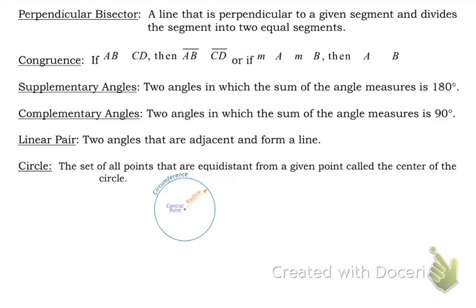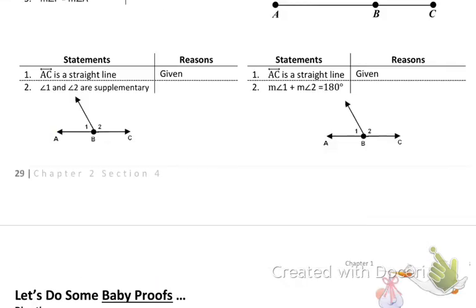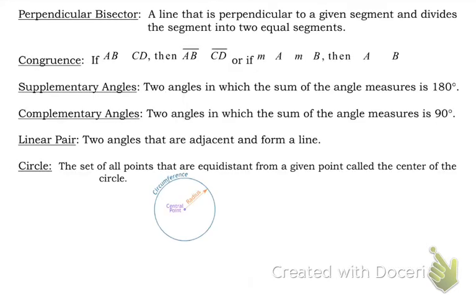What I want you to do now is I want you to look at your theorems. I know I didn't put it on here. Look at your theorems. Is there a theorem that talks about supplementary, not supplementary, but linear pairs? What does that one say? Read it to yourself right now. And I want you to think about how that's different than the definition.